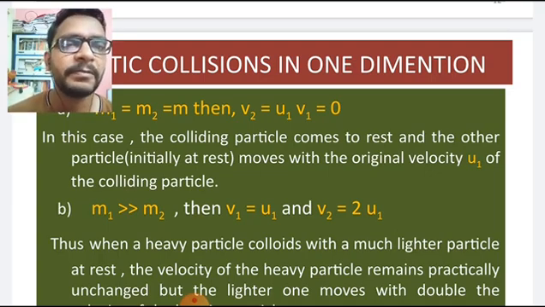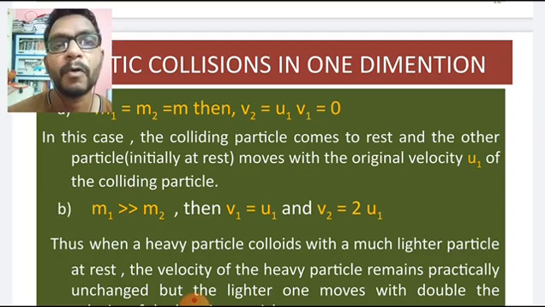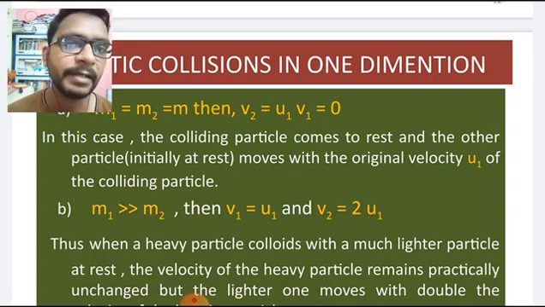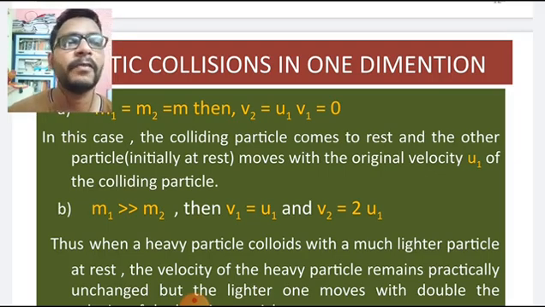An example for this is when an accident takes place between a lorry and a cycle. Compared to the cycle, the mass of the lorry is much greater. If the accident takes place between the lorry and cycle, what happens? Both get velocities. The velocity of the first body may not change because the second body is very small. The velocity of the lorry may not change, but the velocity of the cycle will be double the velocity of the lorry.